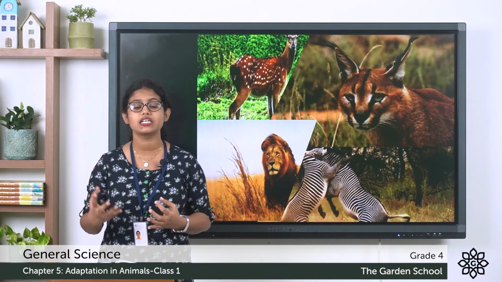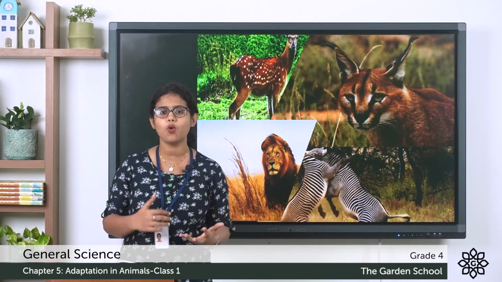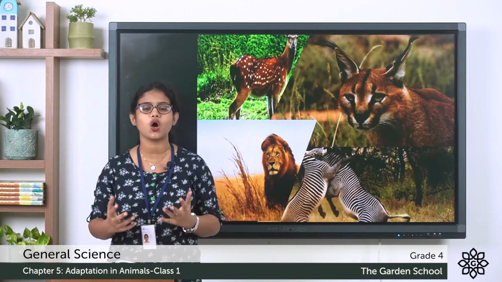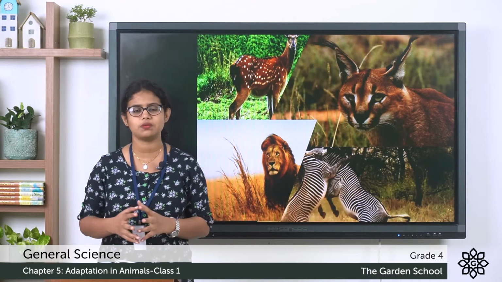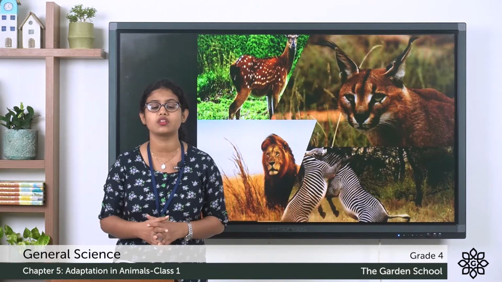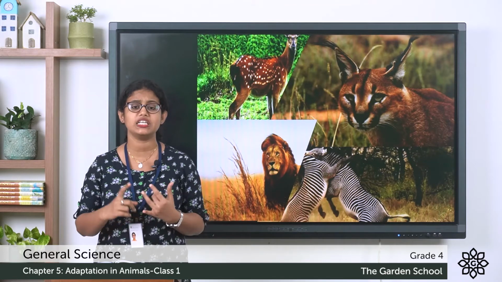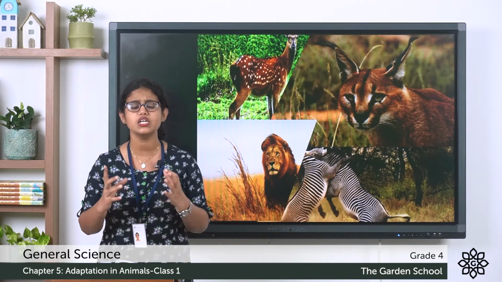We can call them carnivorous animals. And what about animals which eat both plants and animals? We call them omnivorous animals. So these are the classification of animals based on the food they eat. So animals are everywhere. So they need air, water and food to live.